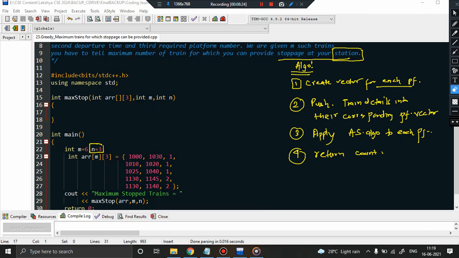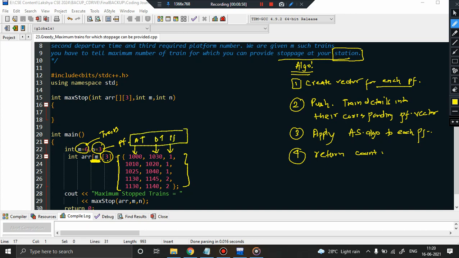So anyway, let us now start implementing the code. You see we have m number of trains. These are the trains, and n equal to 3 is the number of platforms. This is an array which is given, and this array is m cross 3, which means m number of rows are there. And what is m? The number of trains. So for each train we have a row. And why 3? Because 3 columns are there. The first one is arrival time, second one is departure time, and the third one is the platform number. These 3 details are given.